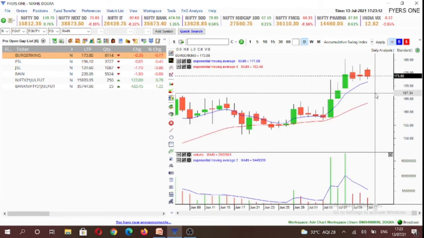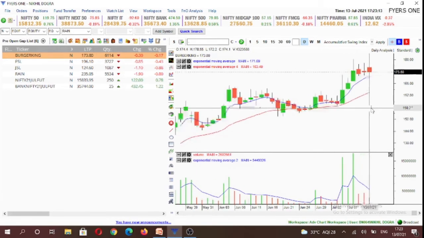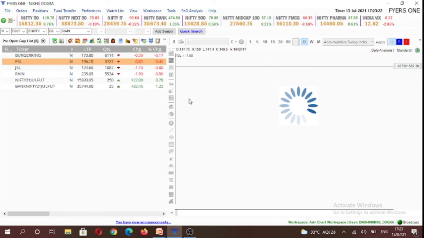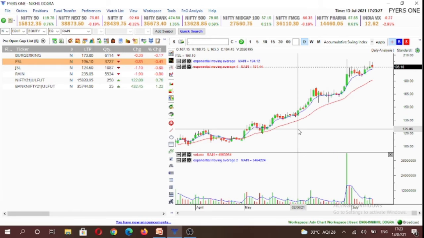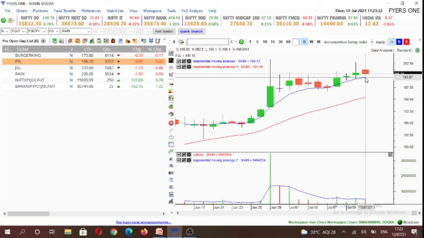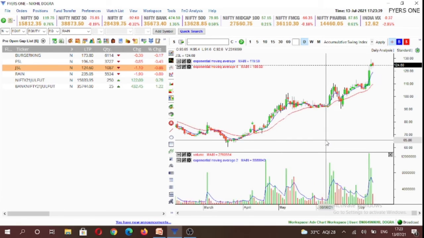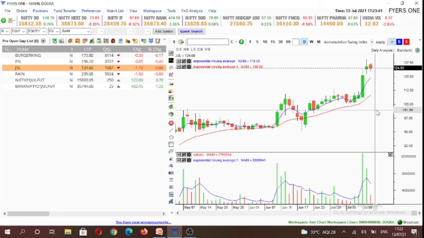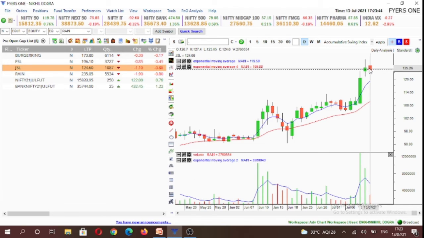In Burger King, market is trading in an uptrend based on 5 and 20-day exponential moving averages. So we'll look for buying opportunity above 177.3 levels in Burger King. Our next stock is FSL. It is again in an uptrend based on 5 and 20-day exponential moving averages, and an inside candlestick was formed. So we'll look for buying opportunity above 202.6 levels in FSL. Our third stock is JSL. It is again in an uptrend based on the exponential moving averages. So we'll look for buying opportunity above 127.5 levels.